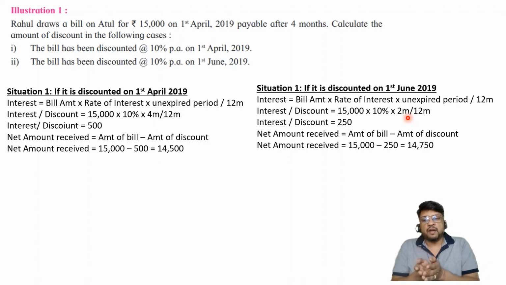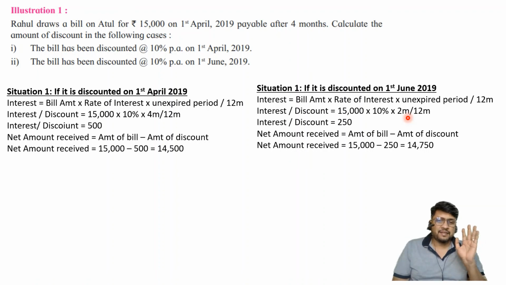The amount of advance received from the banker is equal to the total amount of bill minus the amount of discount. Although it is called discount, it is basically interest. That's why it is dependent on the period. Which period? Unexpired period. And one more concept we have understood: if the period is given in months, then there is no tension. If on the other hand the period is given in days, then we'll have to be careful whether it is a leap year or not.